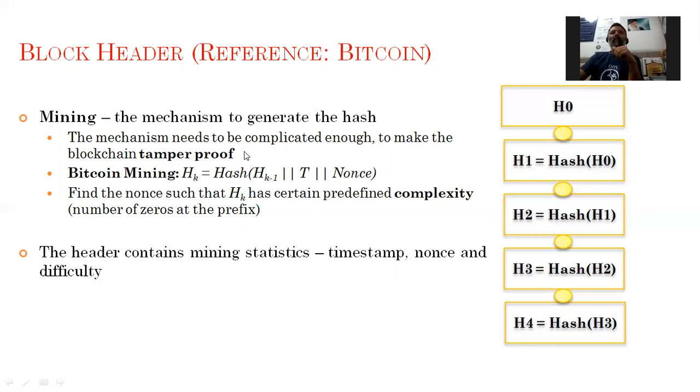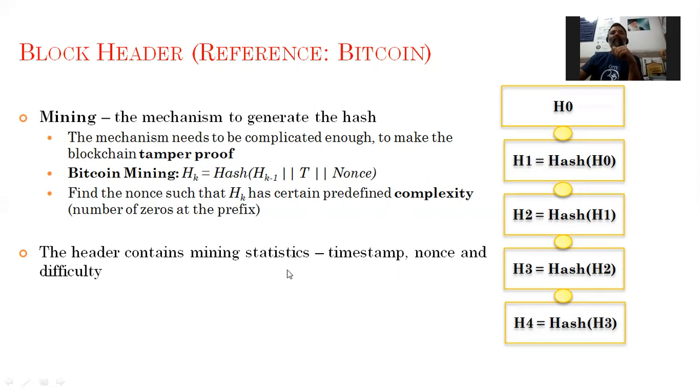Bitcoin mining uses this mechanism. Find the nonce such that HK has a certain predefined complexity. So this is the difficulty. Find this value nonce such that this HK has a certain predefined complexity, for example, number of zeros at the prefix. Suppose I say 3 bits will be 0 in this HK, or 4 bits should be 0, or 5 bits should be 0. So this is the difficulty level to find the nonce value so that we get this type of hash code.